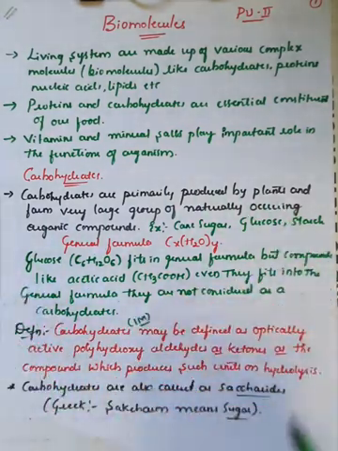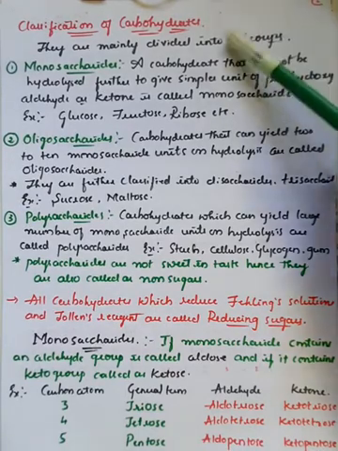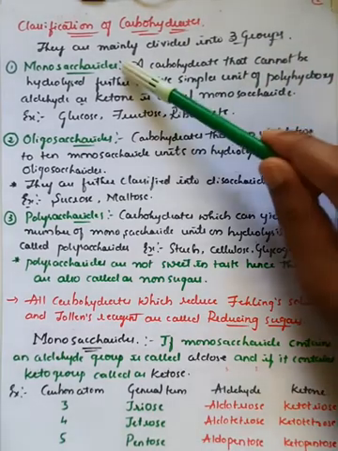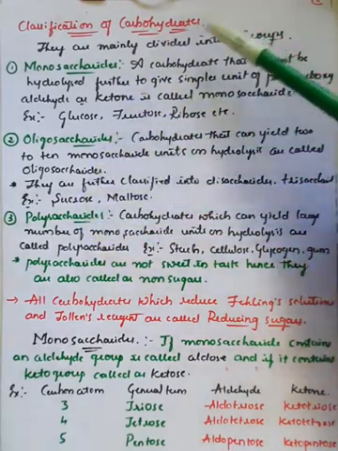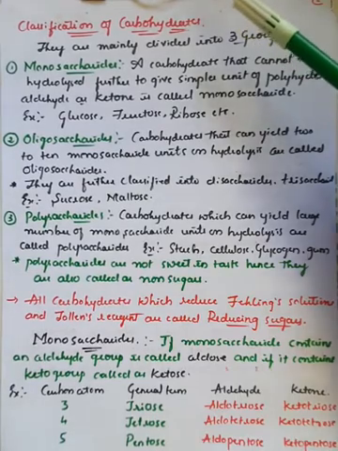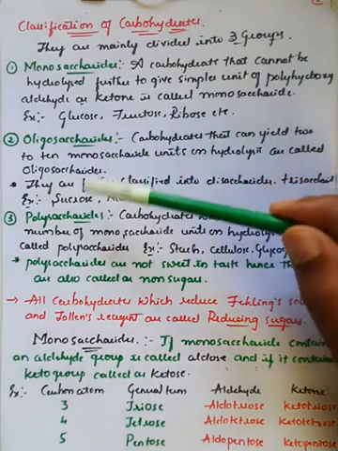Further, if you go with the classification of carbohydrates, that is the extended part. When you classify carbohydrates, they are mainly divided into three groups: monosaccharides, oligosaccharides and polysaccharides, right? Carbohydrates are called saccharides, and these saccharides are further classified into these three groups.